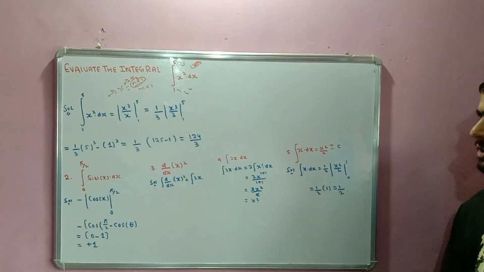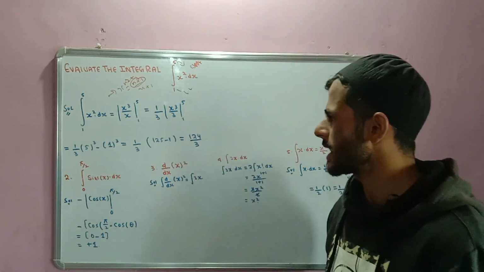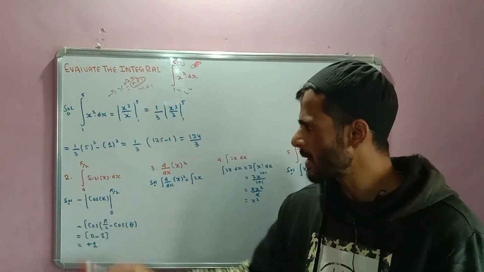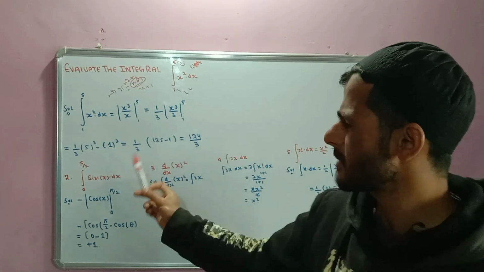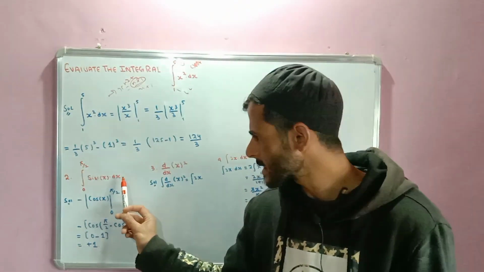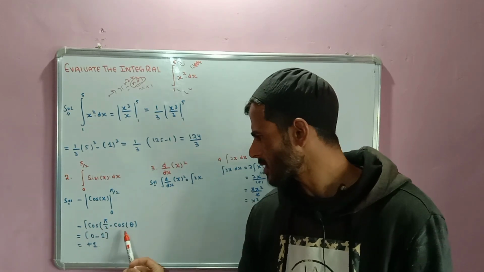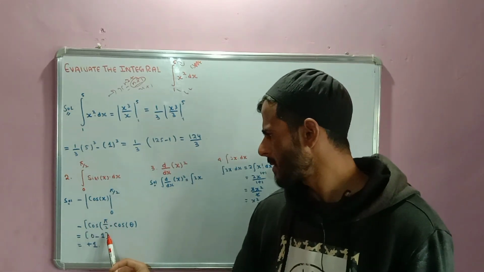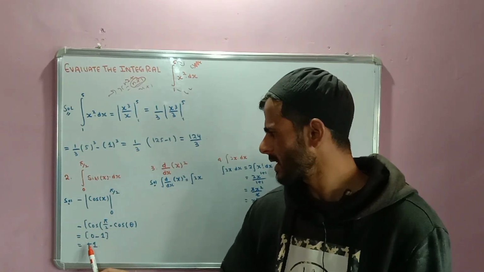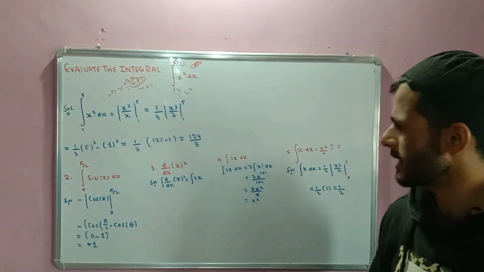This is the integration of x square into dx. Now the integration from 0 to pi by 2, where 0 is the lower limit and pi by 2 is the upper limit, of sin x into dx is minus cos x from 0 to pi by 2. Cos of pi by 2 is 0, minus cos of 0, that is 1, so that is plus 1.